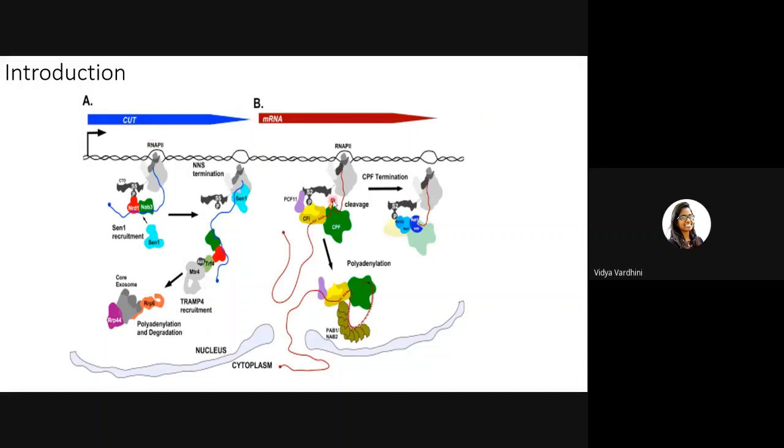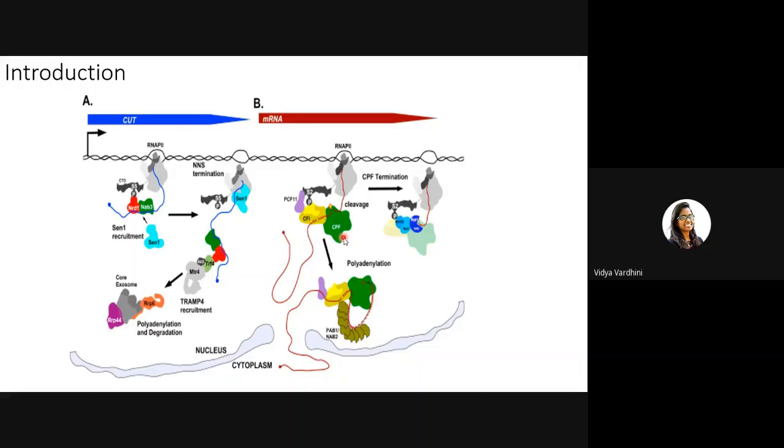And then, coming back to our normal coding genes, how does transcription end here? For example, this is the coding region and it has to end somewhere here. RNA pol2 is transcribing this, and this is our mRNA. We know that most of our coding genes have a polyadenylation site at the 3' end. Once the RNA pol2 encounters the polyadenylation site, it recruits cleavage factor 1A and 1B. The binding of the cleavage factors onto the polyadenylation site recruits another complex called CPF, which is cleavage and polyadenylation factor.